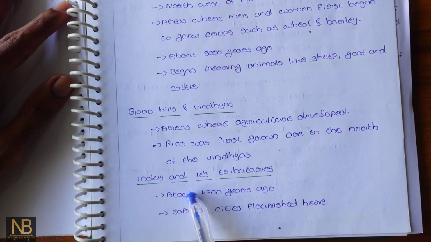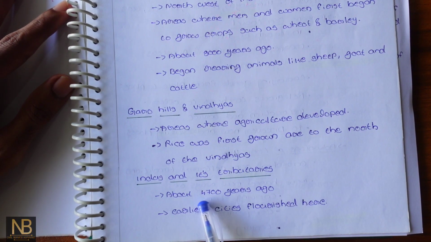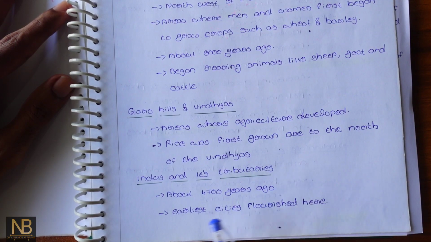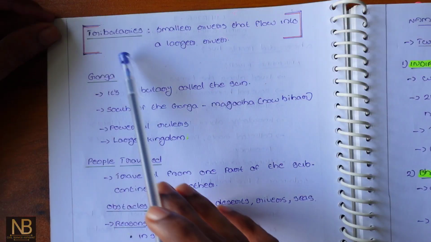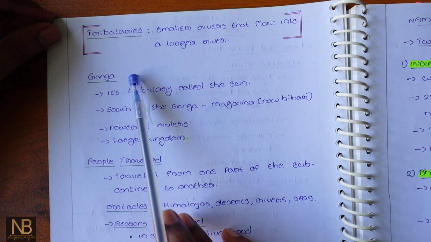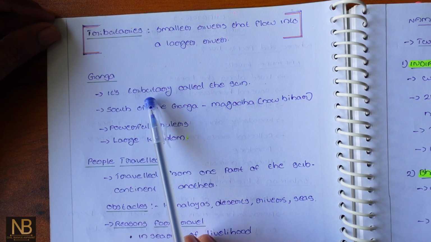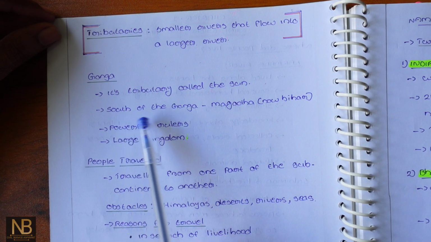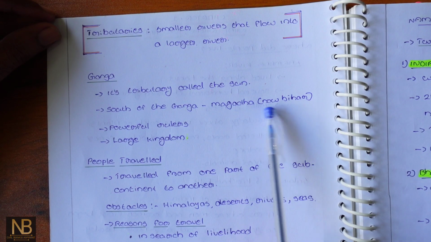Next one is the Indus and its tributaries. About 4,700 years ago, the earliest cities flourished here. Tributaries are smaller rivers that flow into a larger river. Next place is Ganga. Its tributary is called Son. South of the Ganga is the region known as Magadha, now in Bihar.